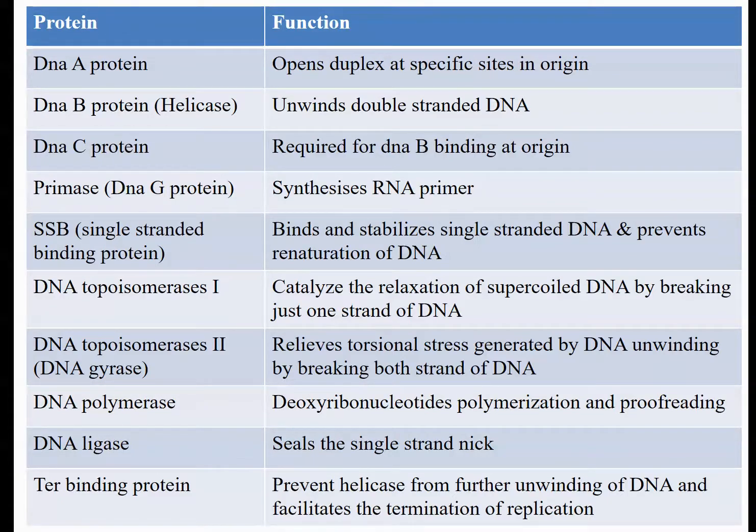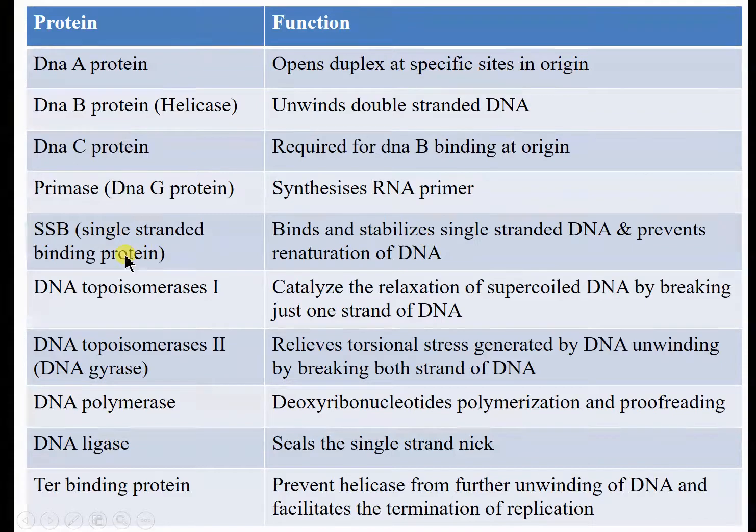This small nucleotide strand of RNA synthesized by primase enzyme is known as primer. And to this primer only, the deoxyribonucleotide is added by DNA polymerase enzyme.